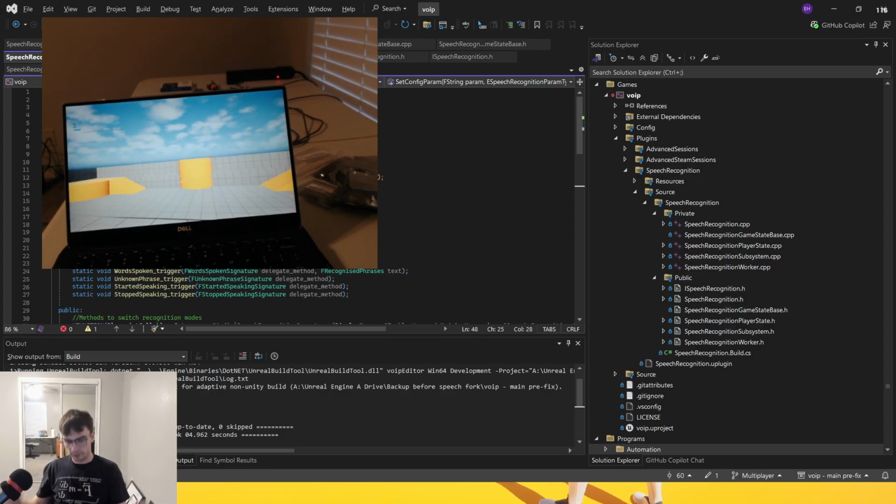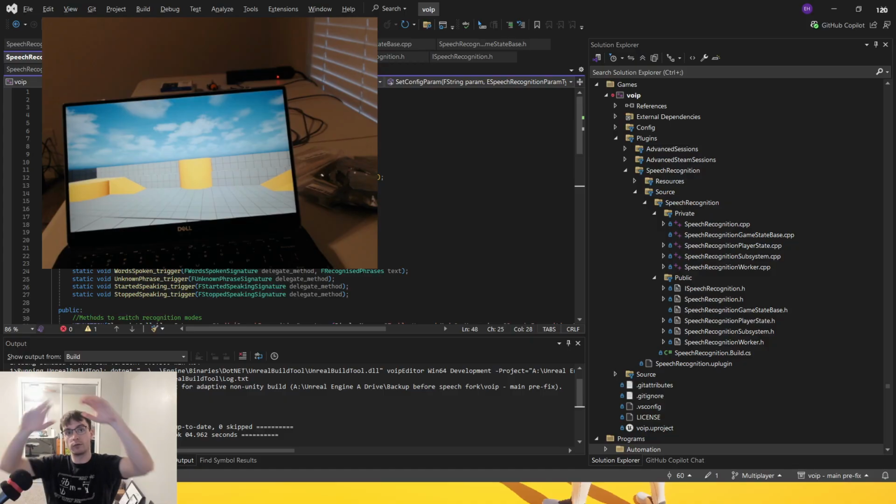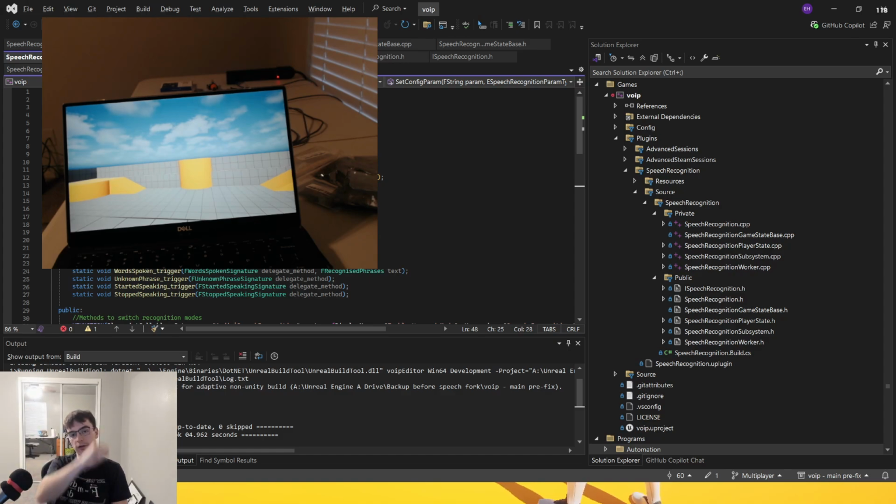Perfect. The issue there is it's implemented in the world. So whenever one person says fireball, the world will see, oh, someone said fireball. Well, guess what? Everyone is going to trigger fireball because the player gets information from the world subsystem, which means every player gets information from the world subsystem. So instead of each player having their own subsystem, right? Player, subsystem, player, subsystem, player, subsystem. It's player, player, player, world subsystem.